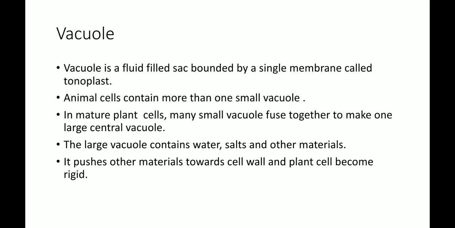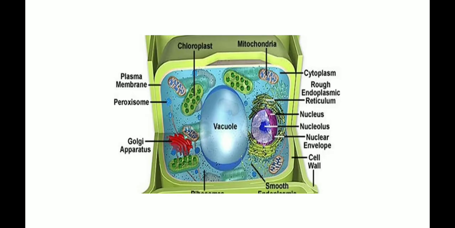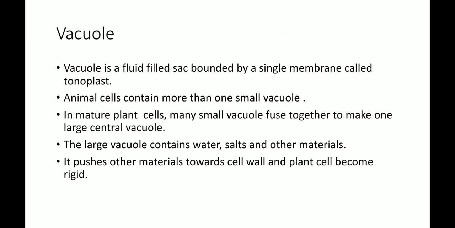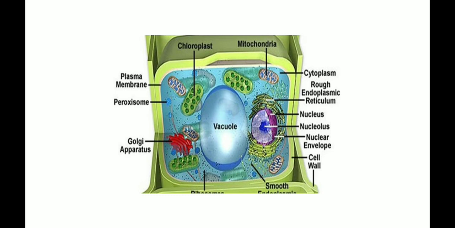While animal cells contain more than one small vacuole, the large vacuole contains water, salts and other materials. It pushes other material towards the cell wall and the plant cell becomes turgid.